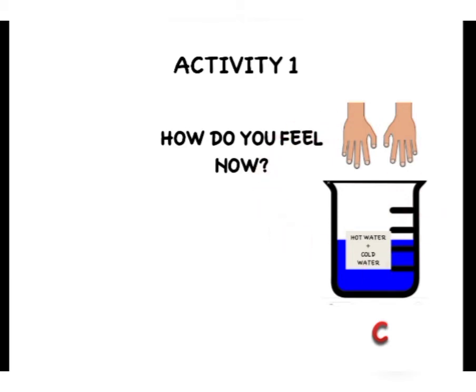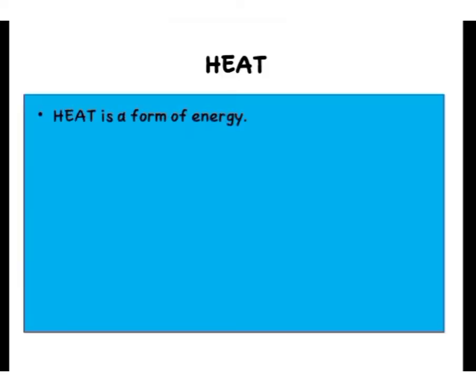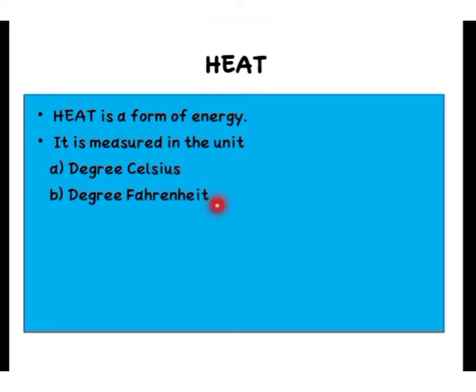Okay. So children, we are discussing today about heat. Heat is nothing but a form of energy. Okay. You know that it is measured in unit. And what are the units it is measured? It is measured in unit degree Celsius or degree Fahrenheit. You have earlier heard about this.